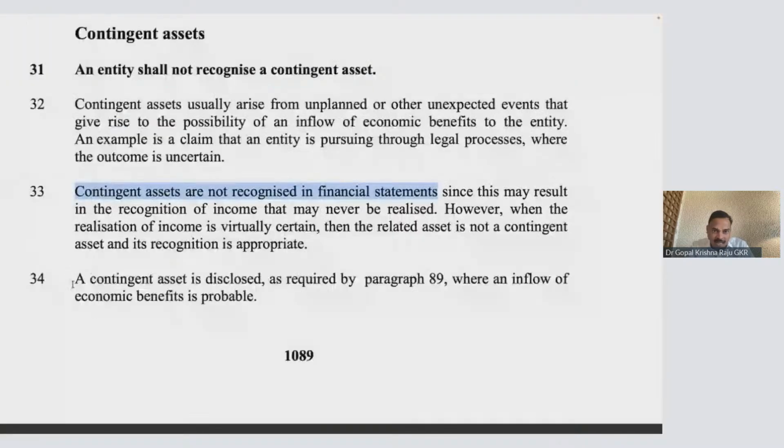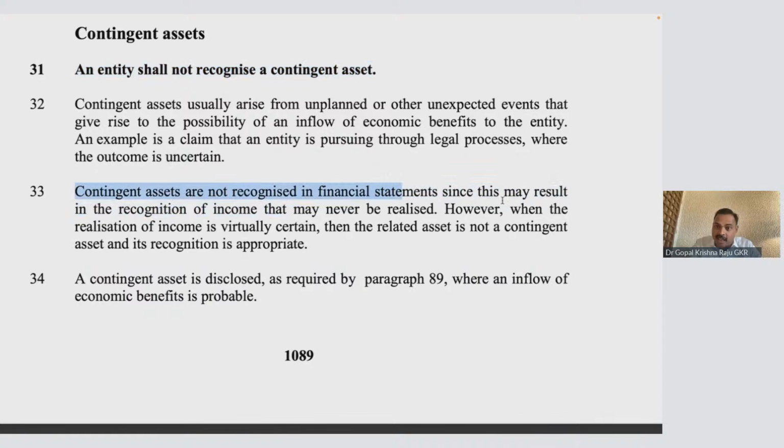Actually, I have to disclose when it is probable, and recognition should not happen at all. But if it is probable, that means you are very close to 100, and there is an undertaking given, an agreement given, and also a guarantee given. That means it will definitely happen.